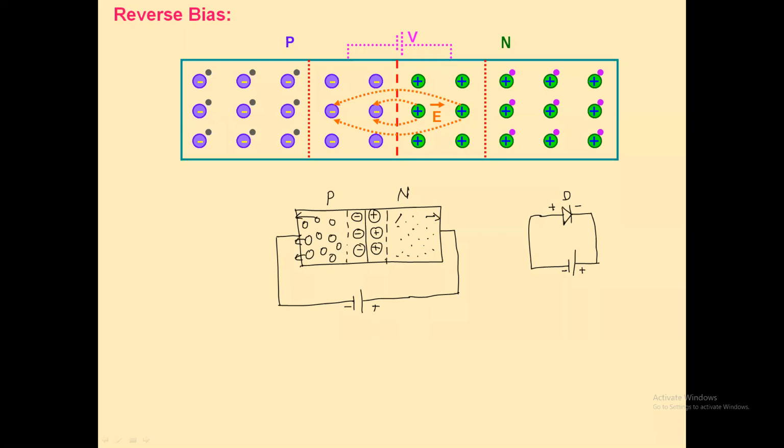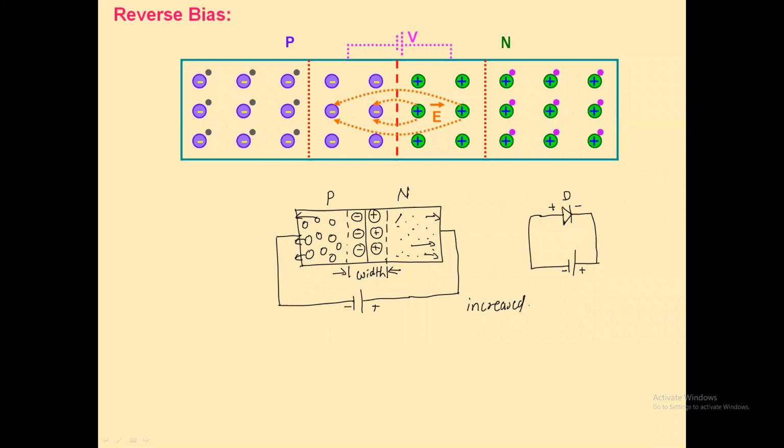So there is attraction between the negatively charged electrons and the positive terminal of the battery. It means that in reverse bias, the majority charge carriers in both regions, holes in the P region and electrons in the N region, get attracted towards the battery terminals, so the width of the depletion layer increases.